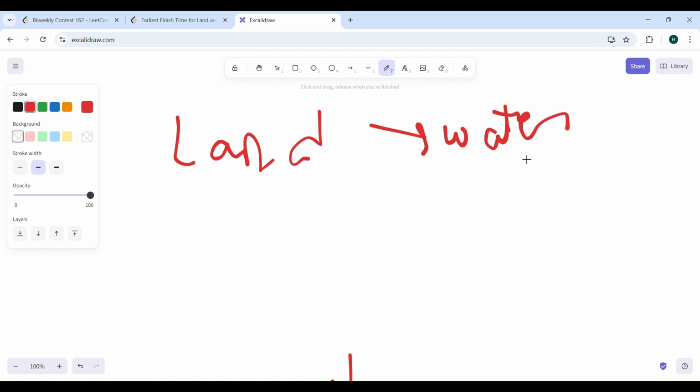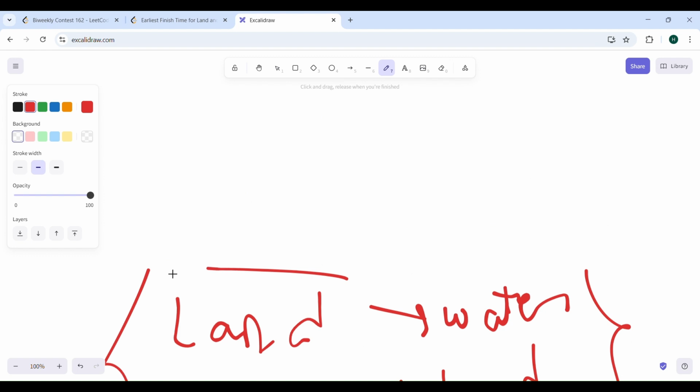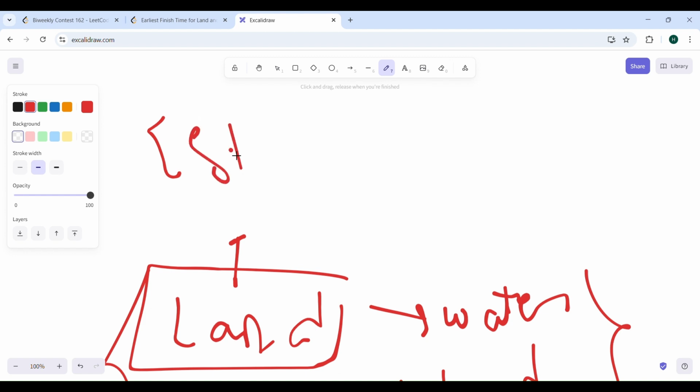And the next one could be, you can start with the water ride and then go to the land ride, right? So these are the two possible things that could be done. So let's say if you want to first experience the land ride, tell me one thing: which one should you prefer? If you want to finish it early, you would want to start and finish as early as possible, right? Not only start, you need to finish early as well.